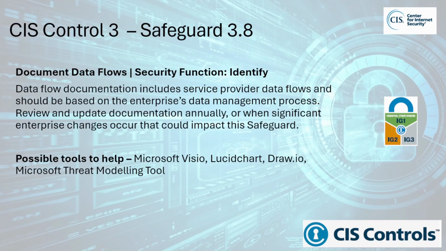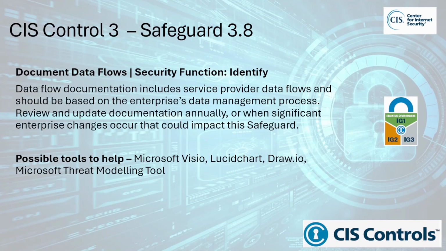A data flow diagram, or a DFD, or data flow map, should illustrate how information flows between different systems, departments, users, and external entities, such as third-party vendors or cloud services. By documenting these flows, organizations can track where sensitive or regulated data is at all times and ensure that appropriate security controls are in place to protect it. Why is this safeguard important?